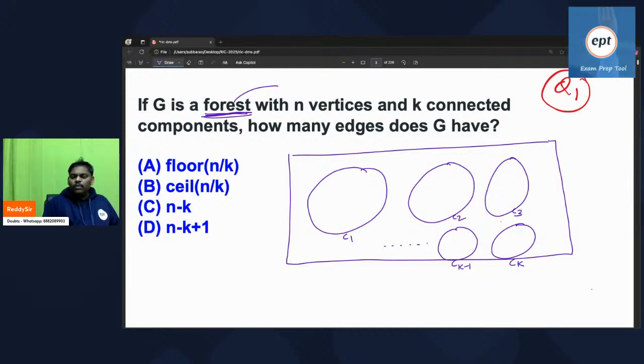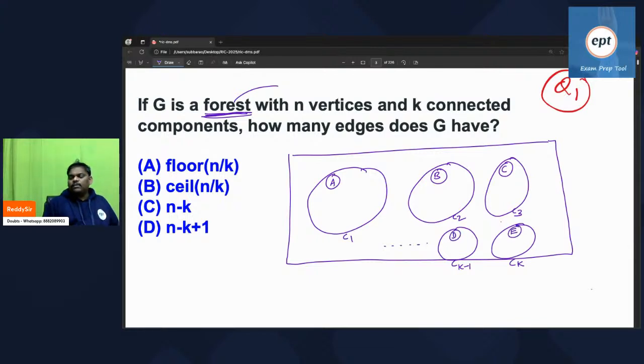Now, one more small question I want to ask you. Every tree should contain a minimum of one node or not? Of course. Every tree should contain a minimum of one node. When you say three components are there, every component should contain a minimum of one node. So when you say k components, one vertex is already there in each.